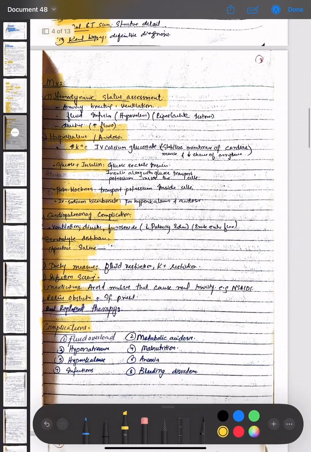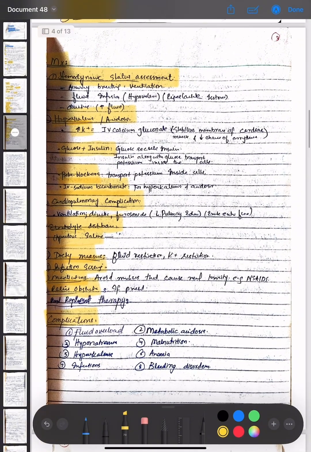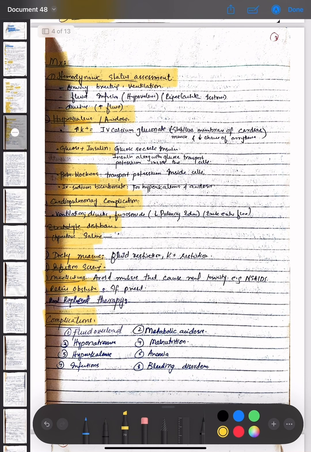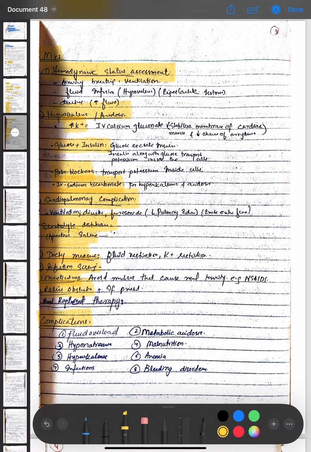The management options for acute kidney injury are hemodynamic status assessment, hyperkalemia or acidosis, for increased potassium, for increased glucose and insulin. Beta blockers are given. Intravenous sodium bicarbonate for cardiopulmonary complication, it is corrected. Electrolyte disturbance is corrected. Dietary measures are corrected. Infection screening is done. Medications are given. Obstruction is relieved. Then the complications are discussed.